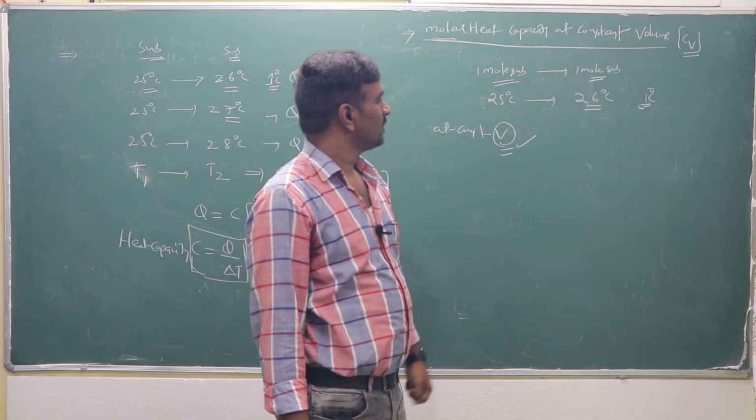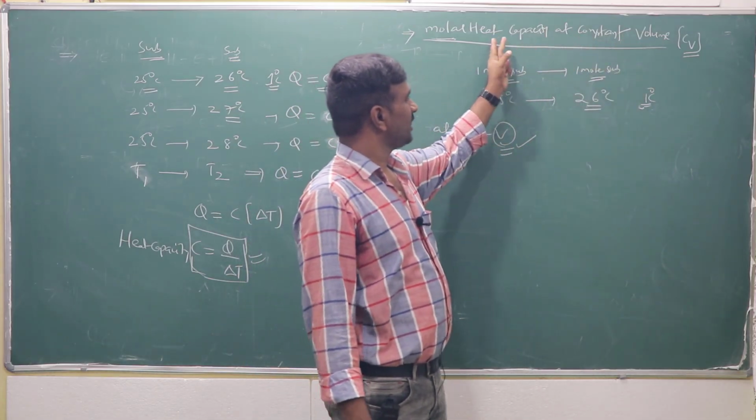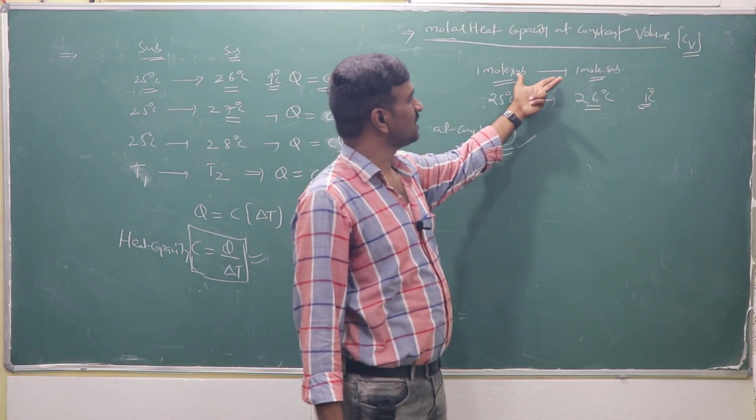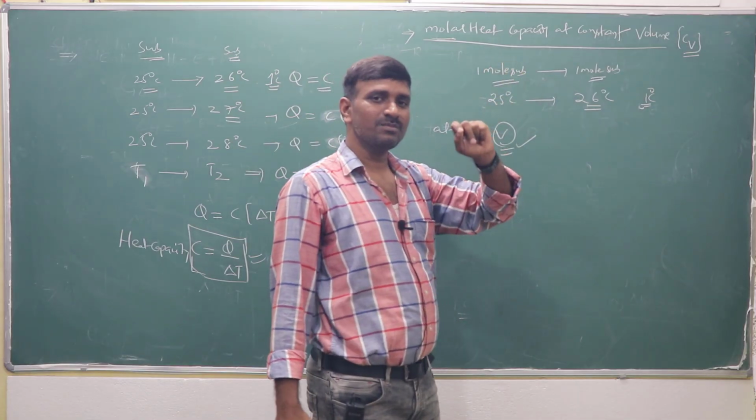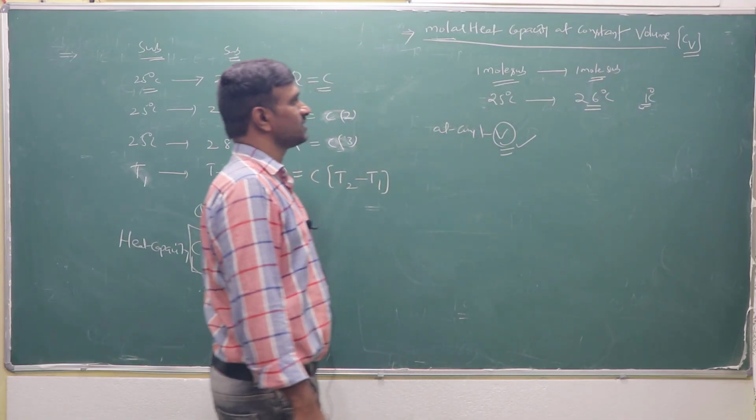Now at constant volume: the heat required to raise the temperature of 1 mole of substance by 1 degree centigrade at constant volume is called the molar heat capacity at constant volume.